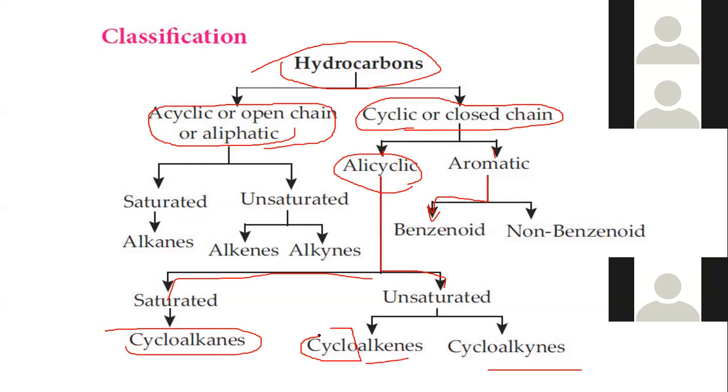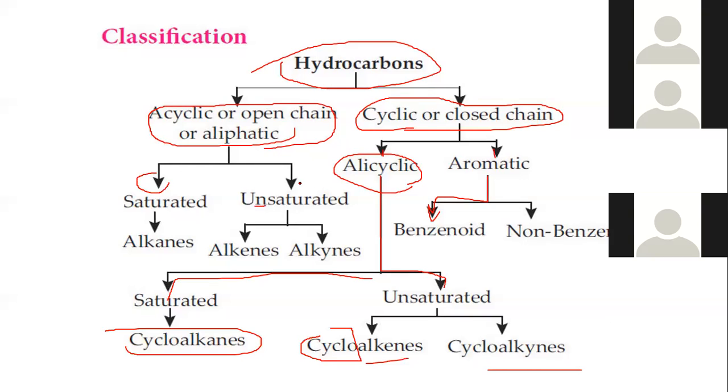Cycloalkenes and cycloalkynes are alicyclic unsaturated organic compounds. Coming back to acyclic or open chain, or aliphatic, these are saturated and unsaturated organic compounds. The alkanes are under the heading of saturated acyclic, open chain, aliphatic organic compounds.